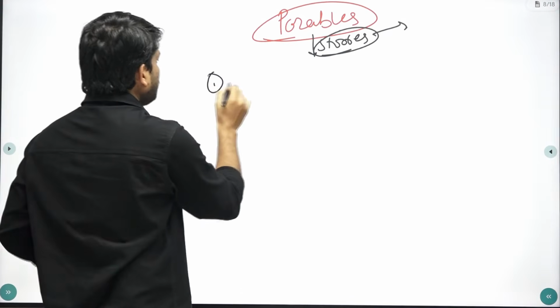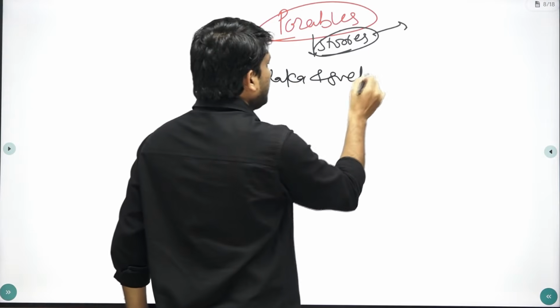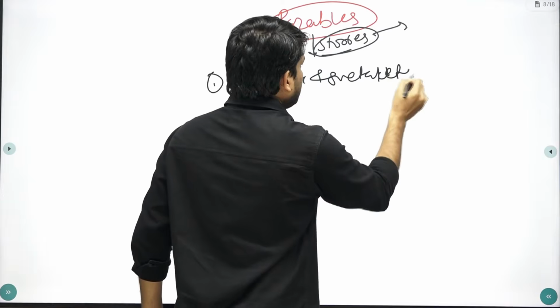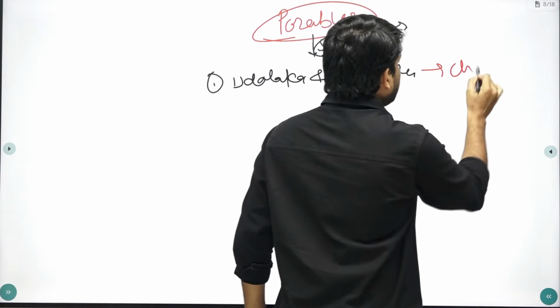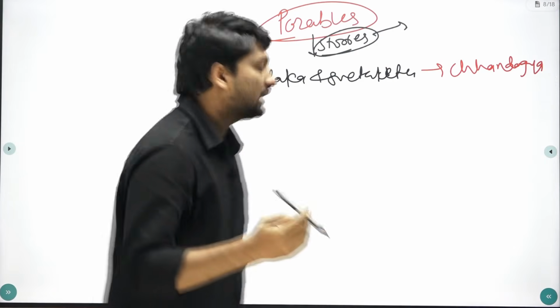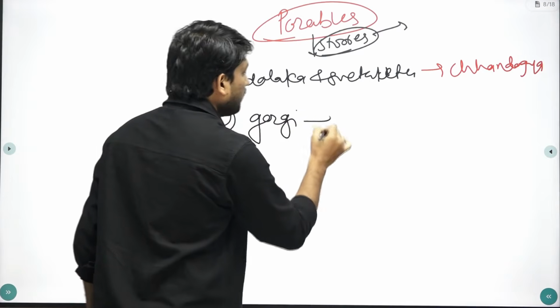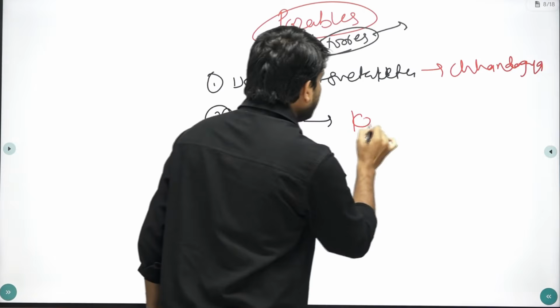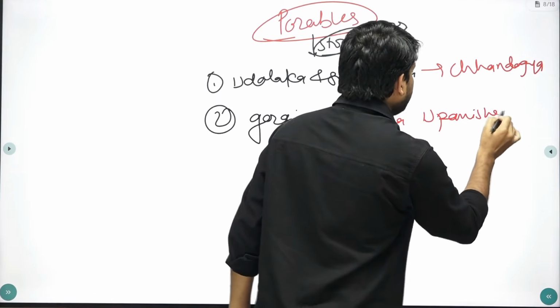Like there is a story of Uddalaka and Shvetaketu. This story is given in Chandogya Upanishad. Then again there is a story of Gargi. Story of Gargi is given in Brihadaranyaka Upanishad. Then again the third important one is the story of Yama and Nachiket.